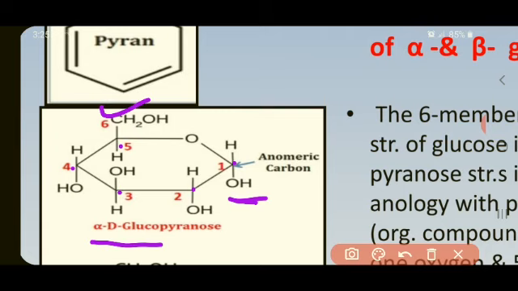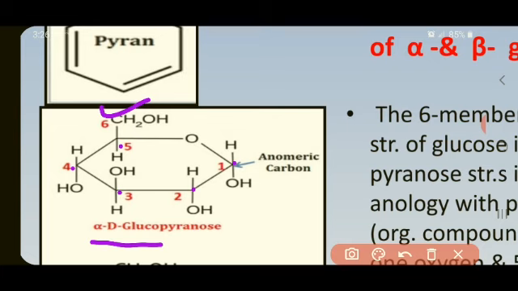So first write this, that is alpha D glucopyranose. OH groups, first mention all the OH groups. OH on the first carbon atom is down, then second down, third up, fourth down, and for fifth there is no OH but it is with CH2OH. So it will be always with up. Now remaining valency of carbon is satisfied by hydrogen.